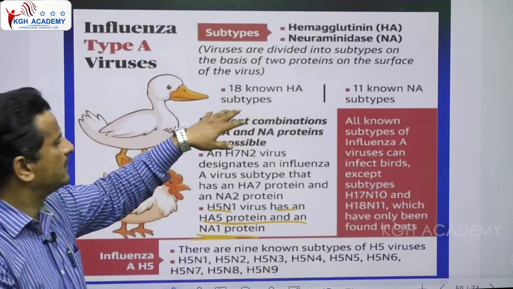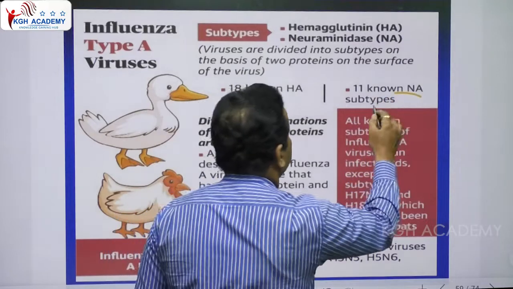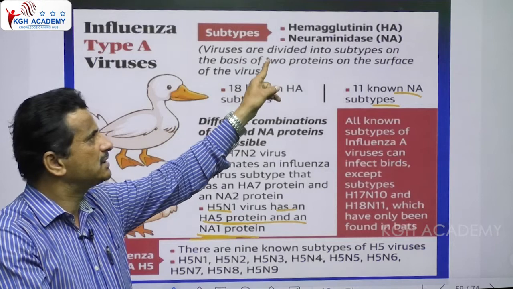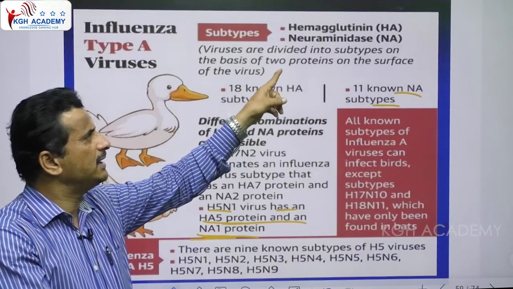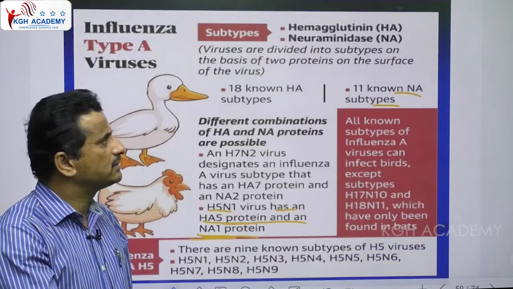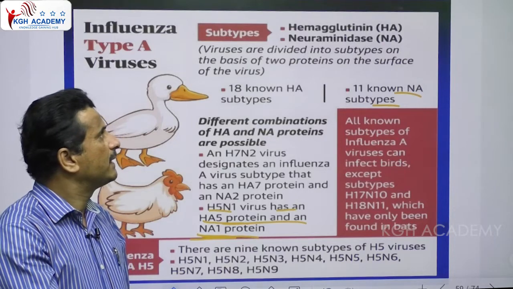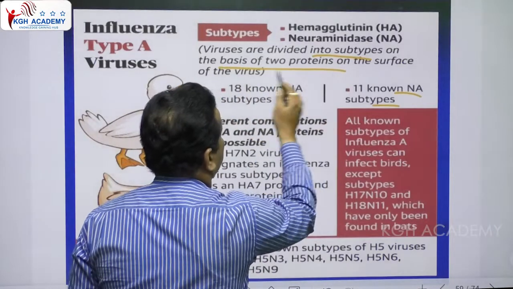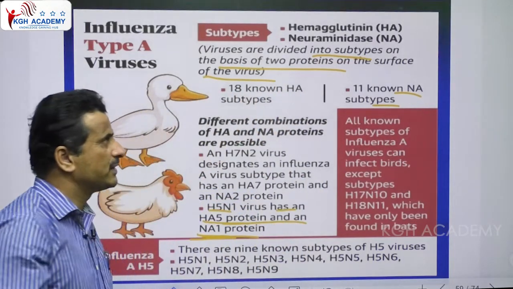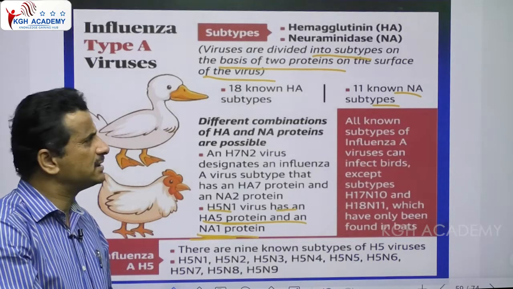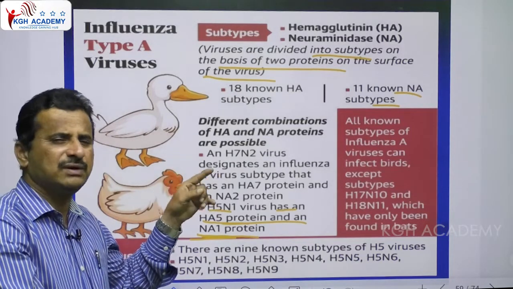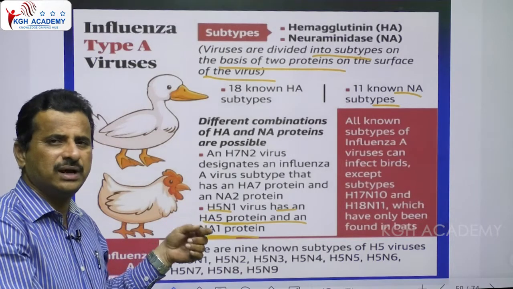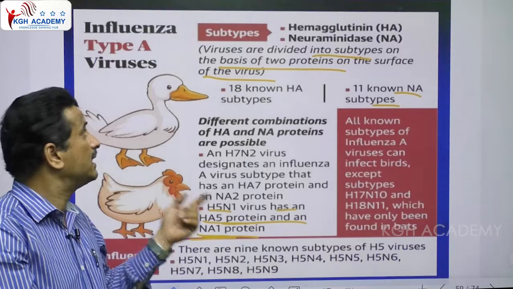Next, there are 11 known NA subtypes present. Here HA means hemagglutinin and NA means neuraminidase; these are the proteins. Viruses are divided into subtypes on the basis of two proteins on the surface of the virus: hemagglutinin and neuraminidase. Based on this, viruses are subdivided. That's why we have H1N1, H2N2, H3N4, H5N3, like this.